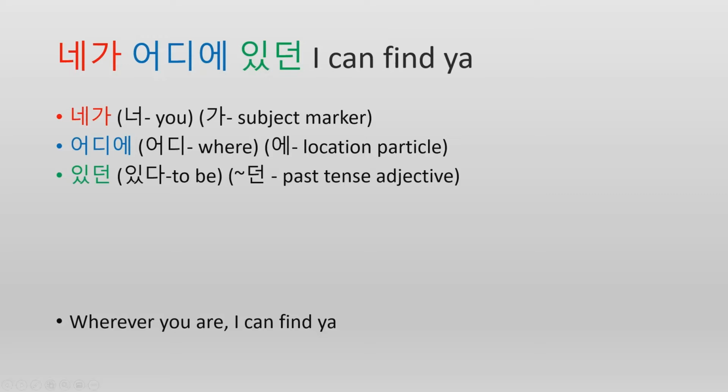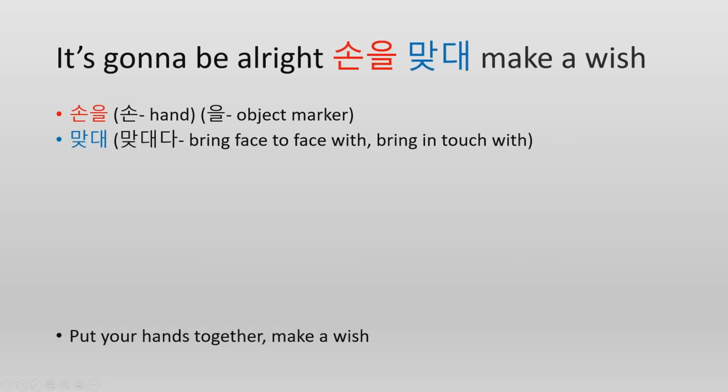All right, here is our last line. Okay, again, this one only has 2 words, pretty easy. So 손을 comes from 손, which means hand, and 을 is our object marker. It's a little marker that we place on our sentence to let us know what the verb is acting on. It lets us know what our object is. So 손을, something's going to happen to your hands, 손을.